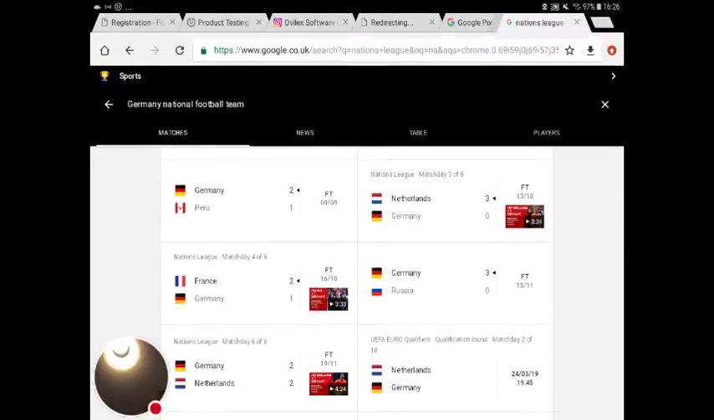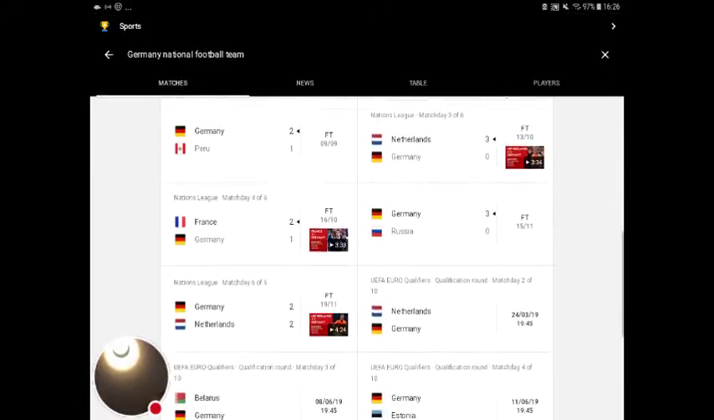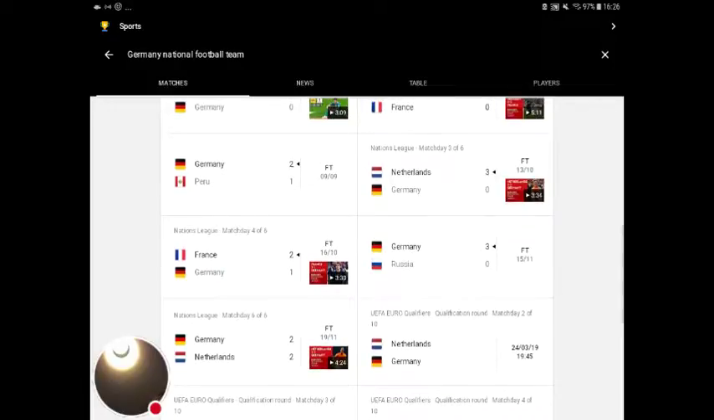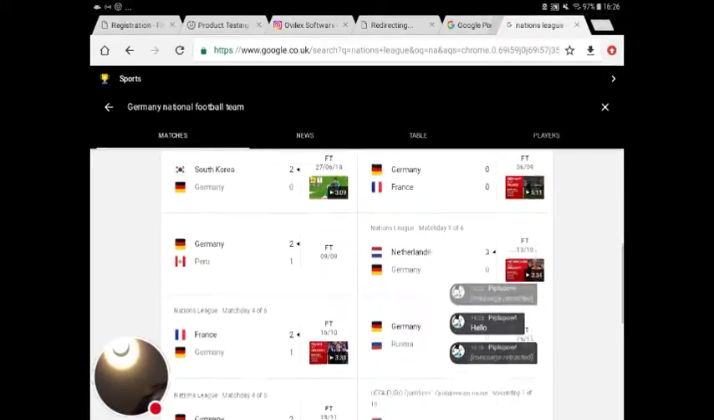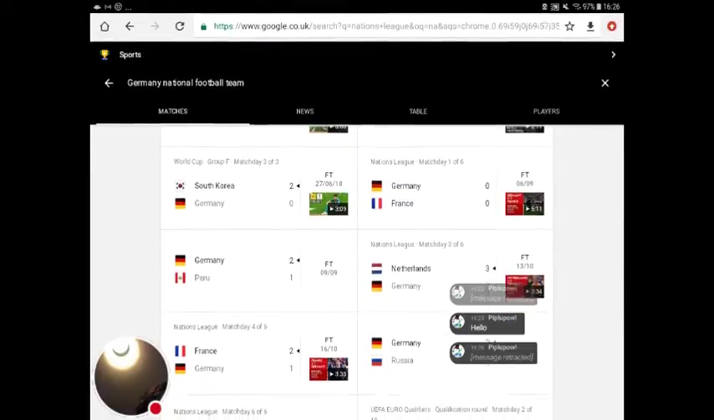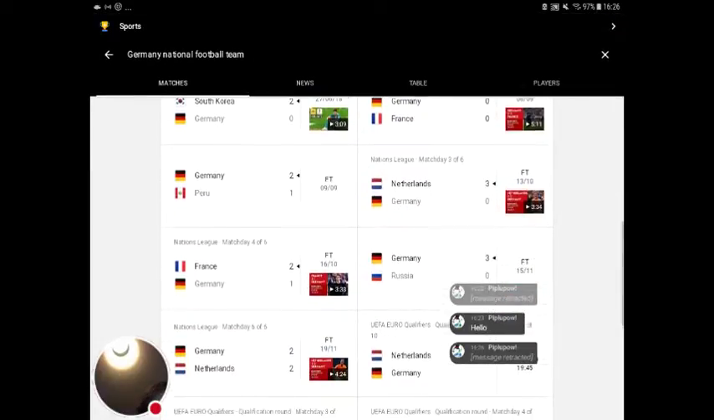And then they lost against the Netherlands 3-0. And then the second one, they won against Peru, which is good. Well done. And then the last one ended Germany 0, France 0, which we just saw.